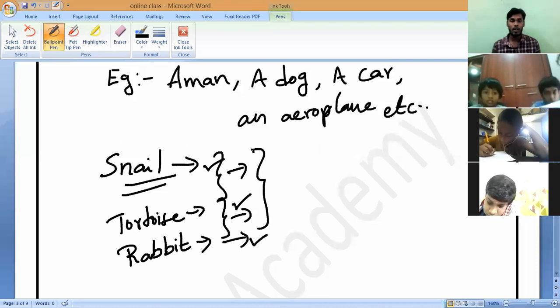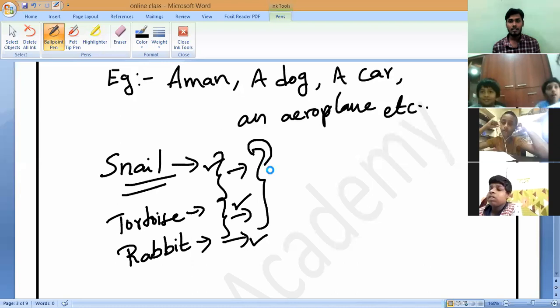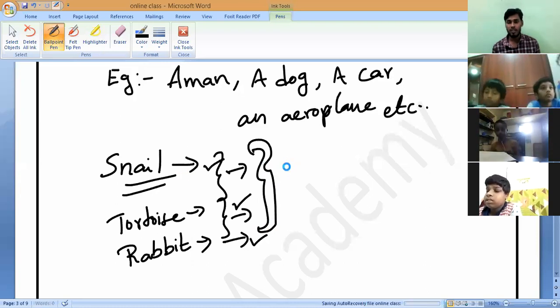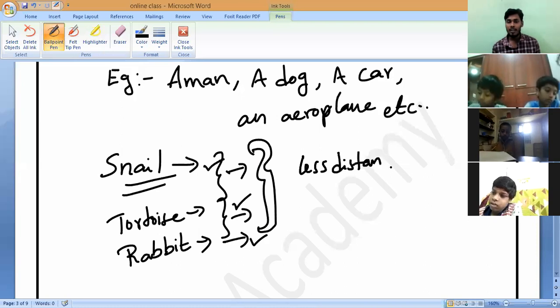By seeing a single shot, we can observe that. With the snail and tortoise, observing motion is very, very difficult, because they travel less distance over a longer period of time.